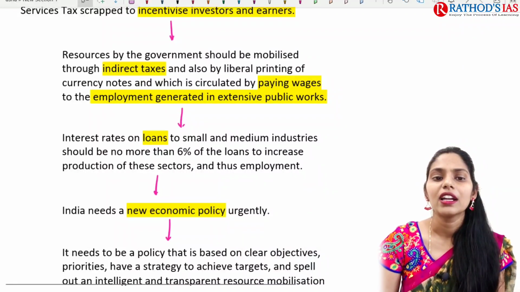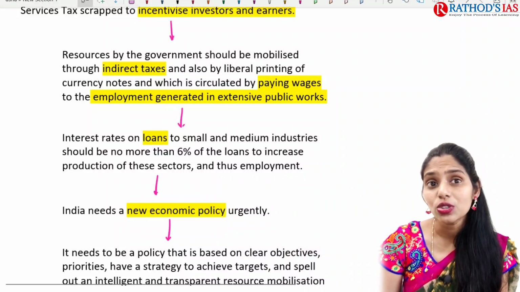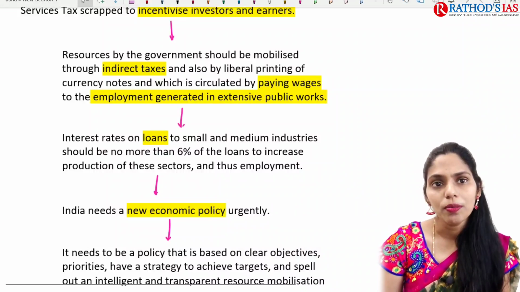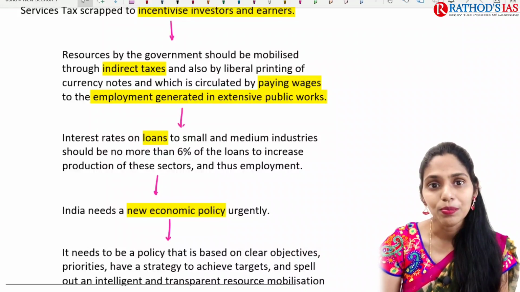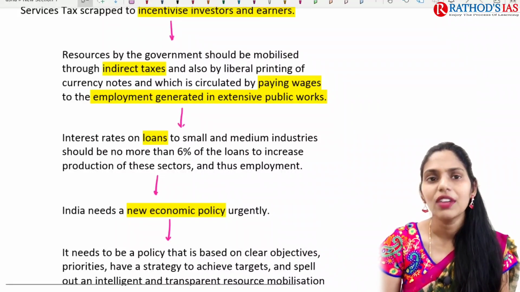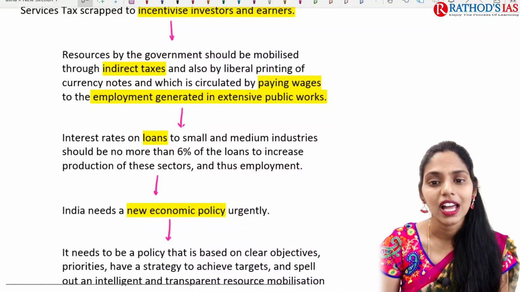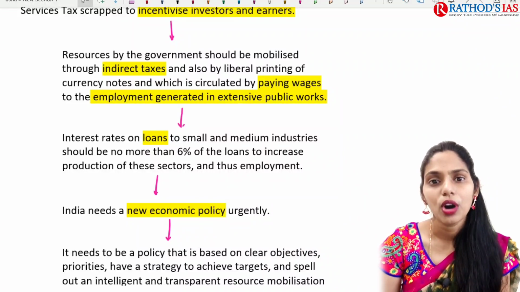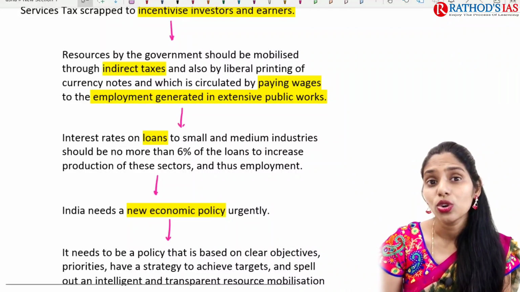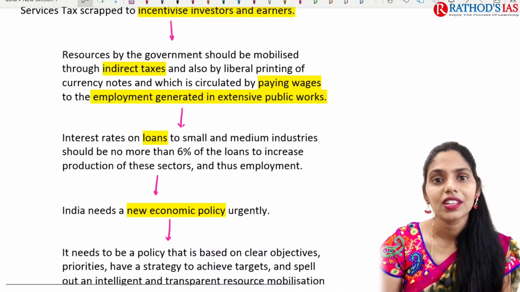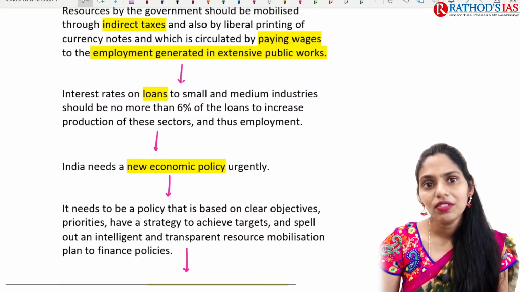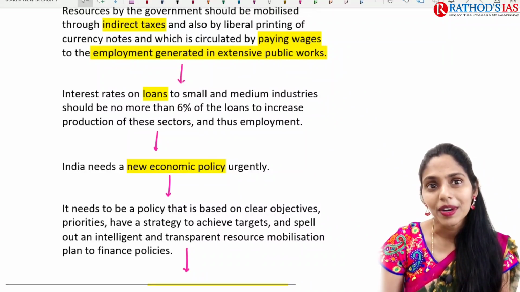And apart from that, what are the resources which the government needs to get? The government can get those resources by imposing indirect tax. But whenever an indirect tax is imposed, it will have a negative impact on the middle class people and also the poor people, because it is going to affect each and every one the same, right? And we even have to focus on employment generation.